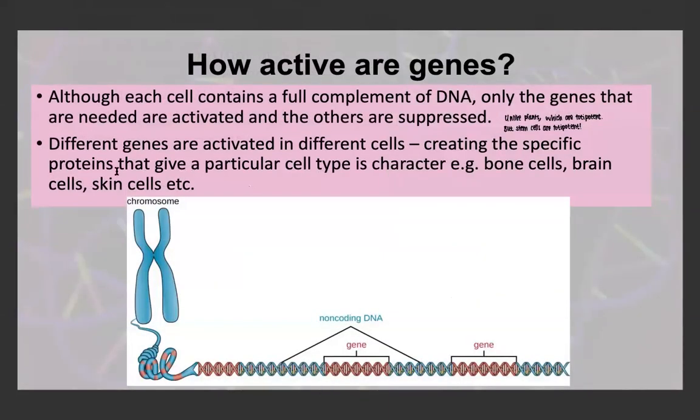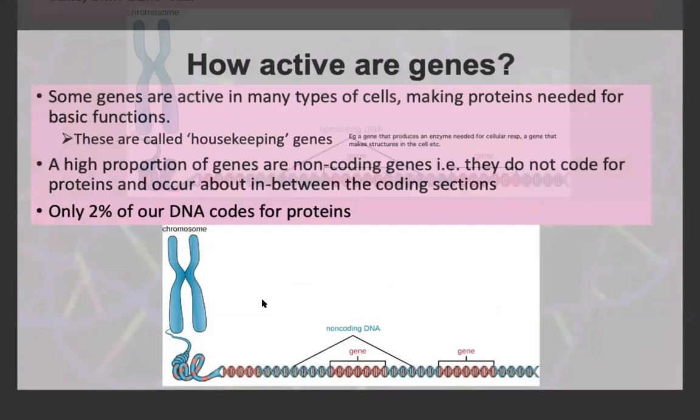So how active are genes? Although each cell contains a full complement of DNA, so each cell has the entire genome within it, only the genes that are needed are activated within the cell, and the other genes are suppressed. Unlike in plants, which are totipotent, which means that in the plant, every cell has the entire genome, and the entire genome is in its active form, so there are no genes that are suppressed. So we know in humans and in animals, different genes are activated in different cells. These create the specific proteins that give the particular cell type its character. For example, bone cells, brain cells, skin cells, eye cells, etc.